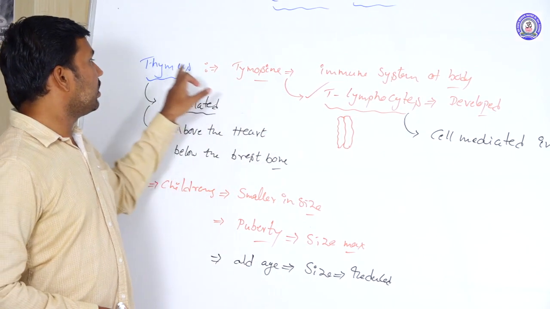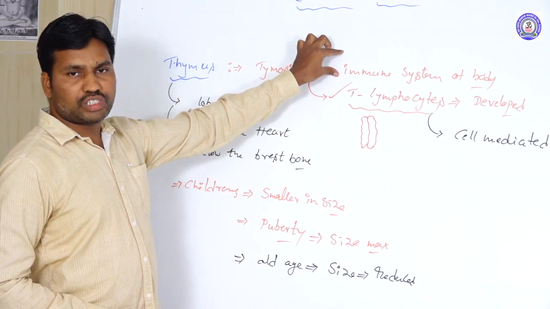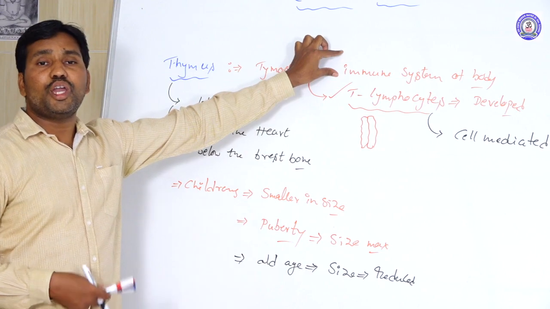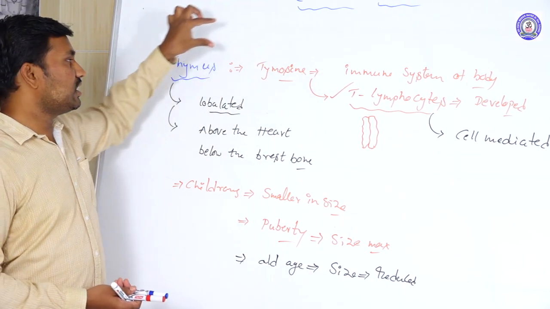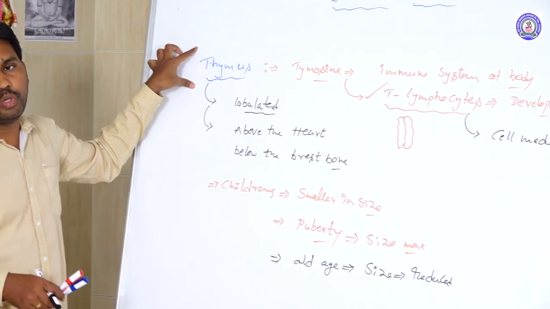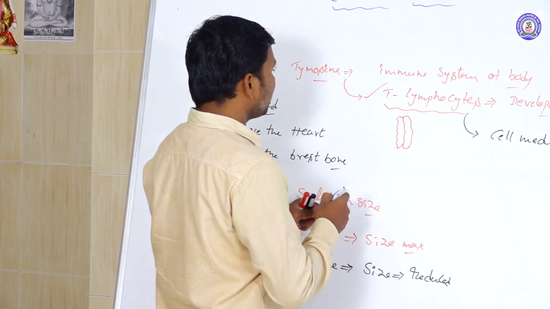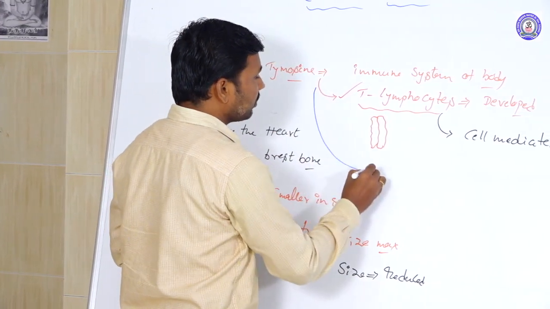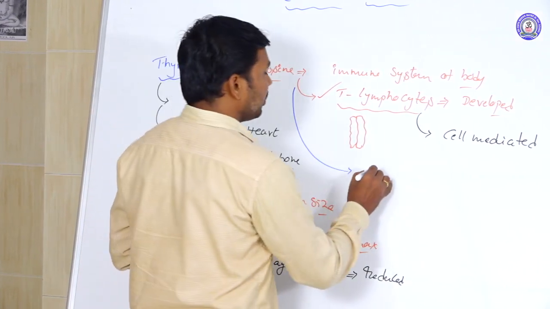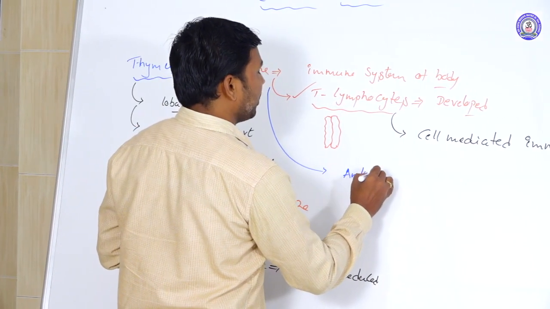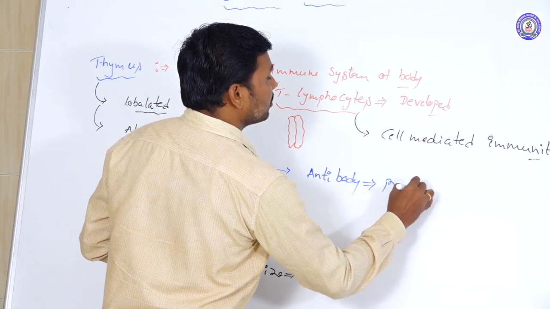Like this, the thymus and the thymosin are involved in the immune system, strengthening the body's immunity. The thymus plays a major role here. Not only that, the thymosin is also involved in humoral immunity, that means antibody production.